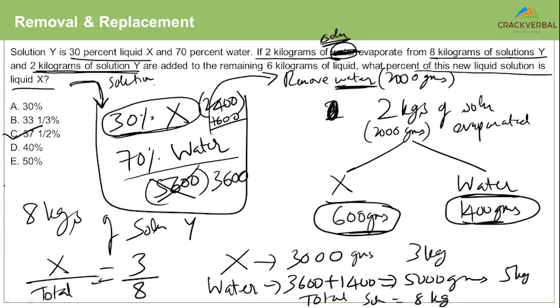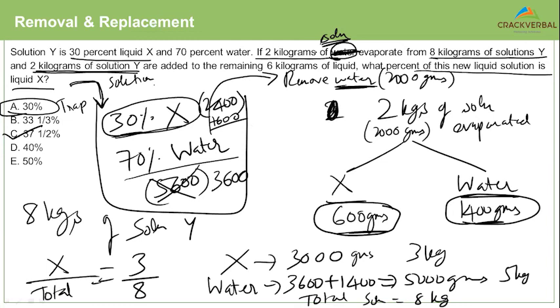So when it comes to removal and replacement, again, you'll have to use your knowledge of ratios and percentages to simplify the numbers, and always be careful of the language. A very common mistake that students make on this is they end up thinking that 2 kilograms of solution was evaporated. No. If 2 kilograms of solution was evaporated, then the answer would have been 30%, right? Because you are evaporating 2 kilograms of the entire solution, then you're adding 2 kilograms back, right? That would keep it at 30%, but that is the trap.